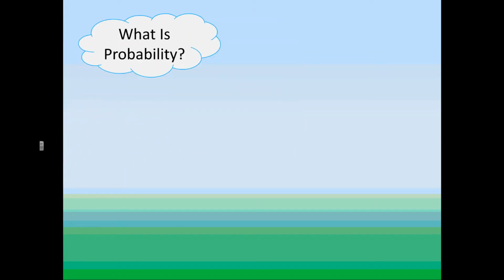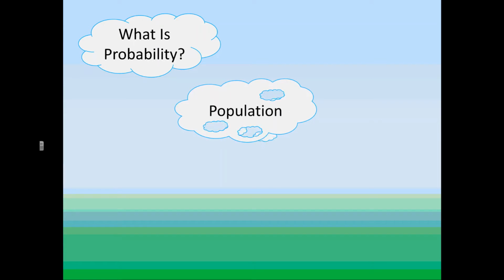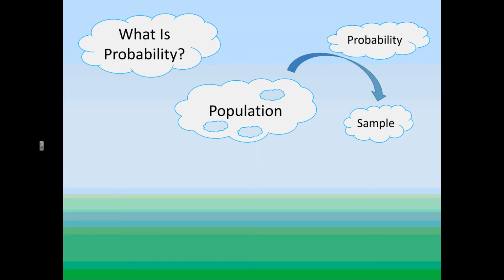So today we're going to be talking about what is probability, particularly when we have a beautiful population and we are taking chunks out of that population to make a sample. When we make a sample, we have different probabilities of what will end up in the sample. The study of probability is all about what from the population will end up in the sample. We know everything about the population and we're guessing what's going to happen in the sample.